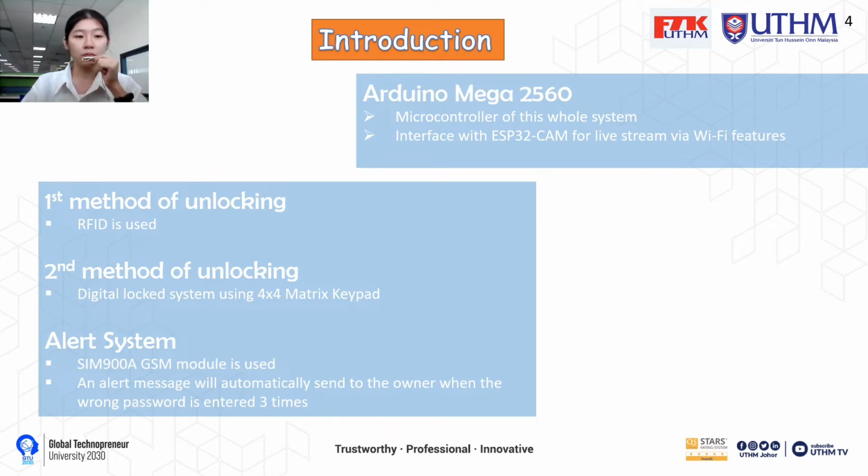In this project, we have two methods of unlocking. First is RFID technology, which is formed by the RFID reader and RFID tag. The second method of unlocking is a digital lock system, using a 4x4 matrix keypad. We also have an alert system in this project. A SIM900 GSM module is used. An alert message will automatically be sent to the owner when the wrong password is entered 3 times.